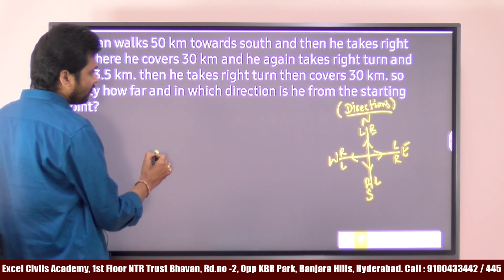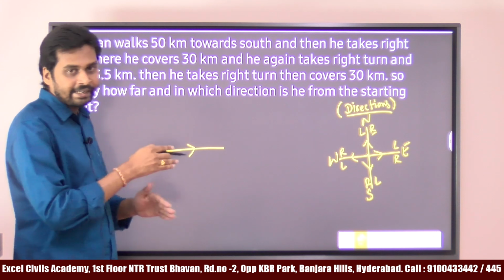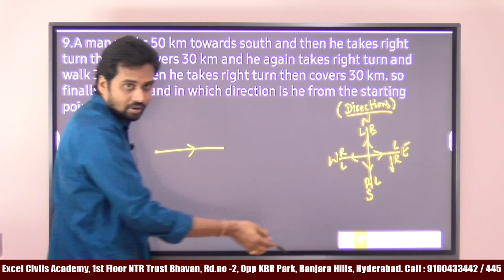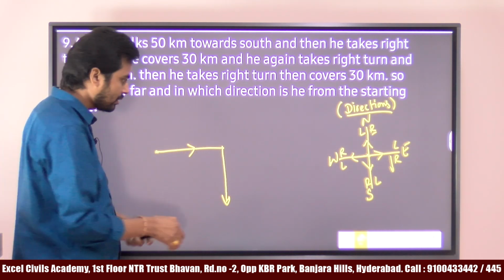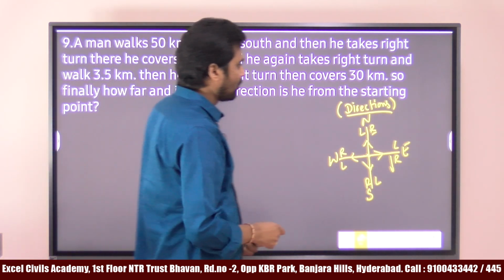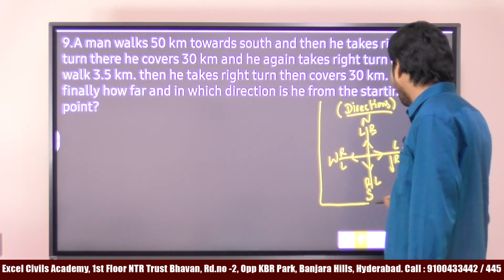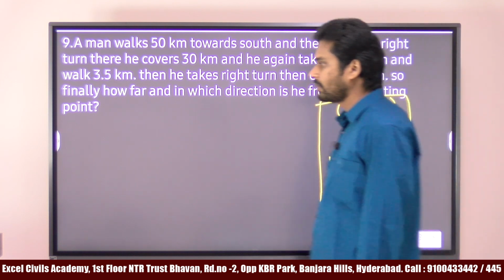Suppose he is moving towards this east direction, then he takes a right turn. Right turn represents what? Right is down, right? So we have to draw it like this. Maximum 99% of all the directions problems can be solved by using this simple diagram, right?